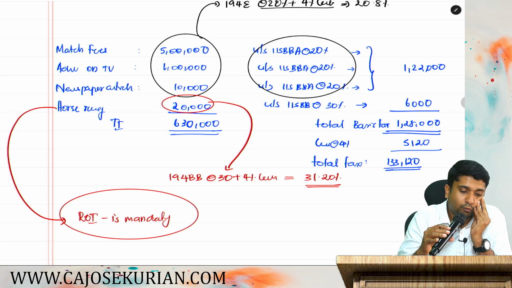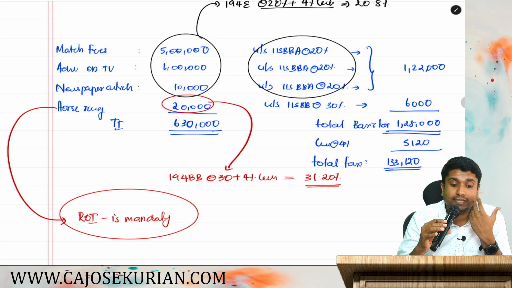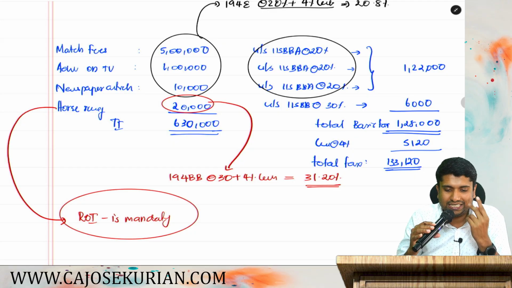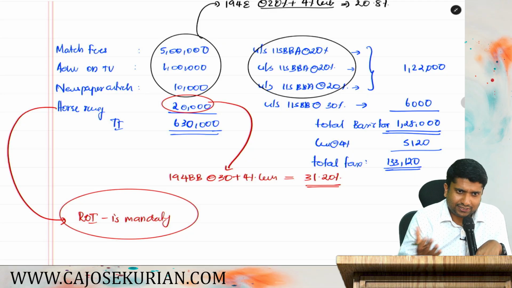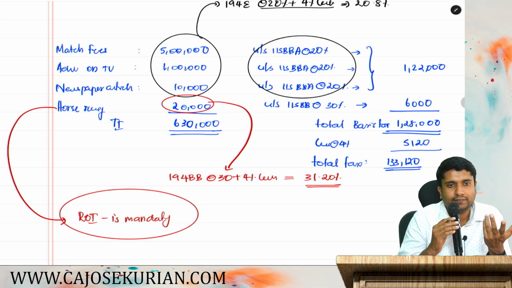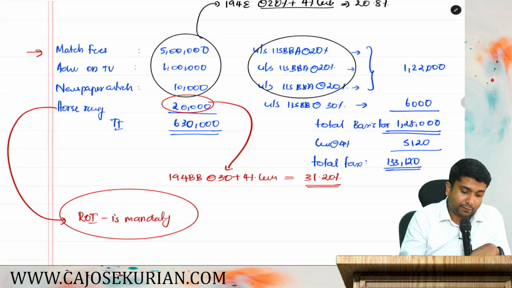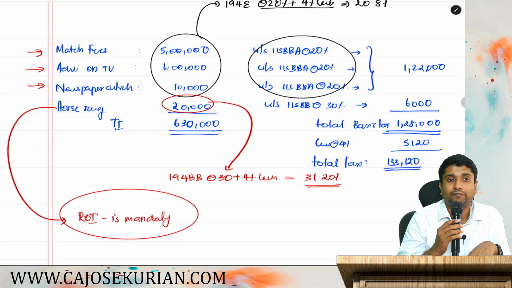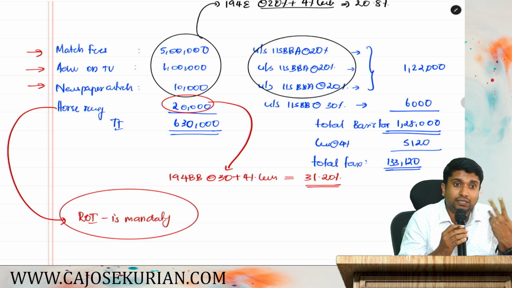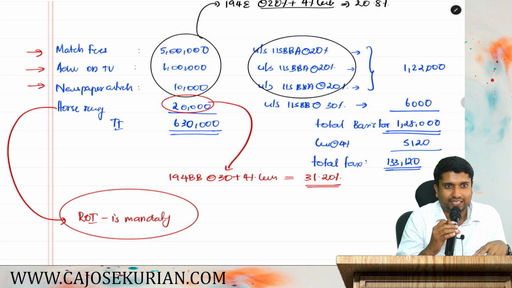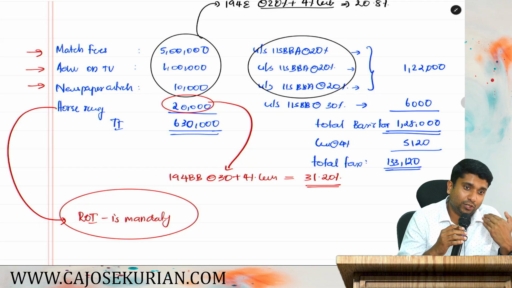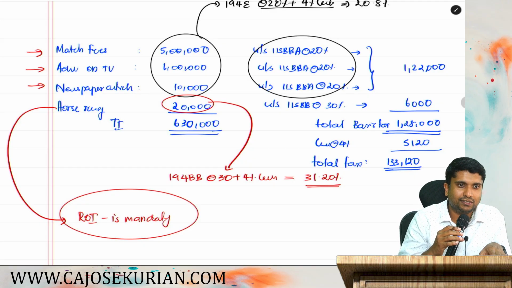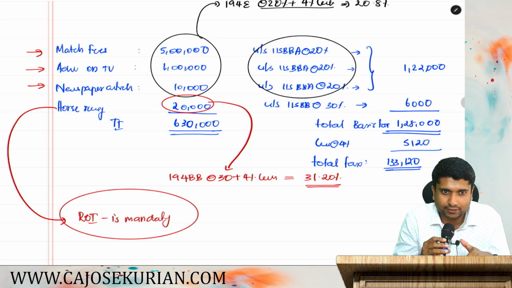What would have been his tax liability had he been a match referee instead of cricketer? If he was a match referee instead of cricketer, then you tell me what will happen. Very simple. If he is a match referee, then his income shall be taxable at what rate? These three incomes shall be treated as professional income because 115BBA is not applicable to match referees, coaches, etc. They are professionals. Are you with me? These provisions are applicable only for sportsmen who are actually playing on the field. So for umpires, coaches, match referees, this is not applicable.